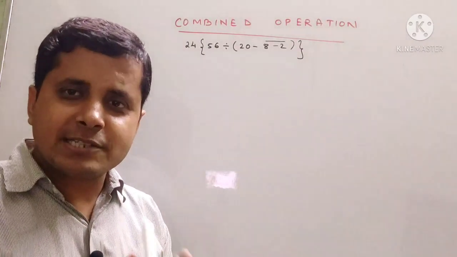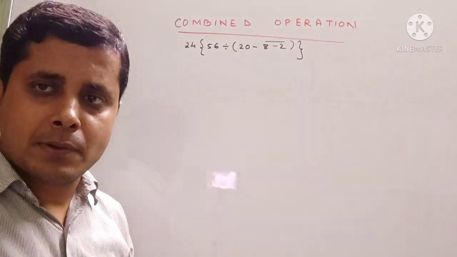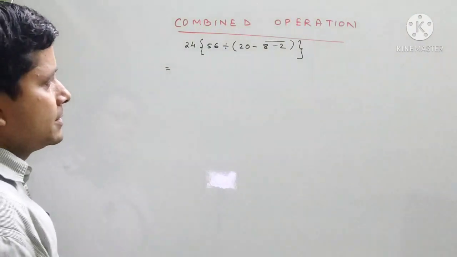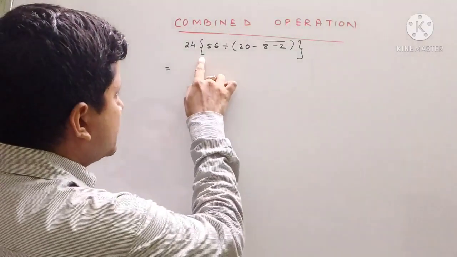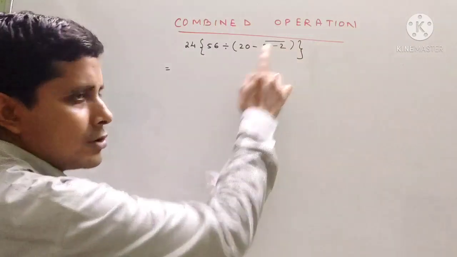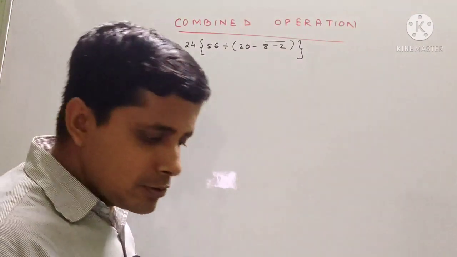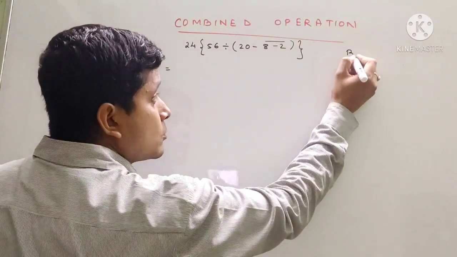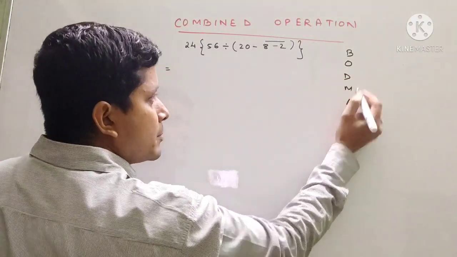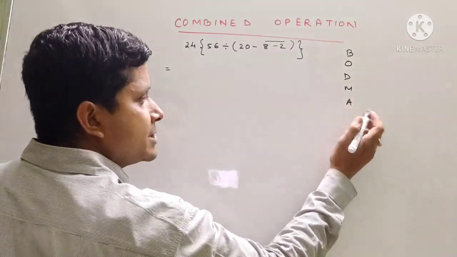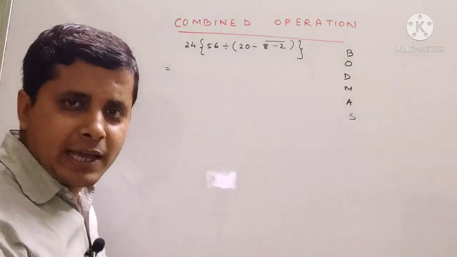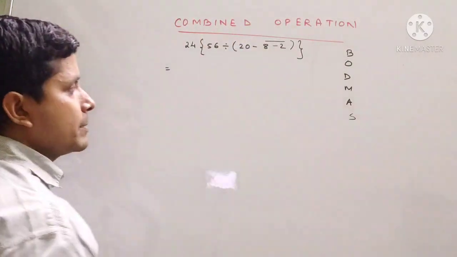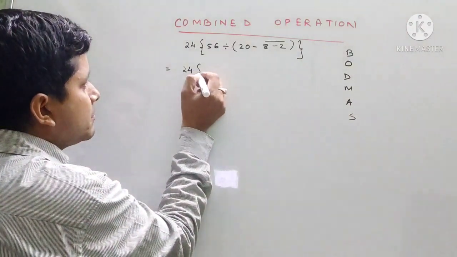So now let us solve this question. Okay, let's solve this question. So here we can see that 3 types of brackets are there. Curly bracket is there, common bracket is there, and bar bracket is also there. So first we will be solving the bar bracket. Okay, BODMAS. So what is the rule? Rule is BODMAS: bracket, of, division, multiplication, addition and subtraction. So first we will remove the bracket, and out of the brackets first we should remove the bar bracket. So all the numbers we will write as it is.